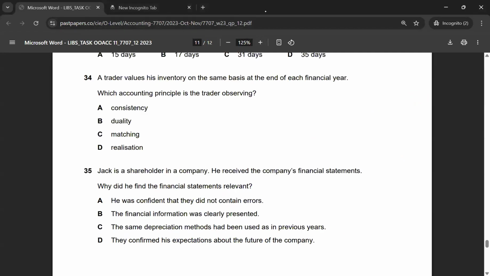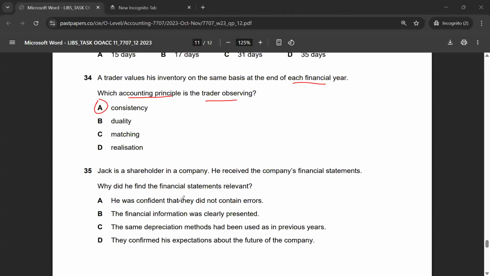Let's look at the last two questions, multiple choice 34 and 35. 34: a trader values his inventory on the same basis at the end of each financial year. Which accounting principle is the trader observing? That's consistency. The correct answer for multiple choice 34 is option A. Multiple choice 35, Jack is a shareholder in a company. He received the company's financial statements. Why did he find financial statements relevant?